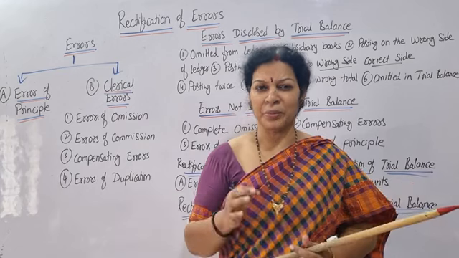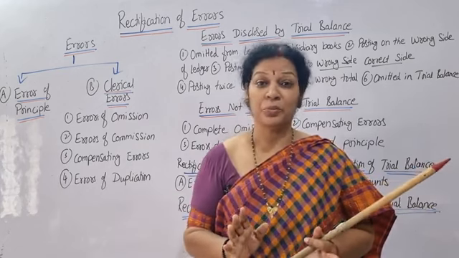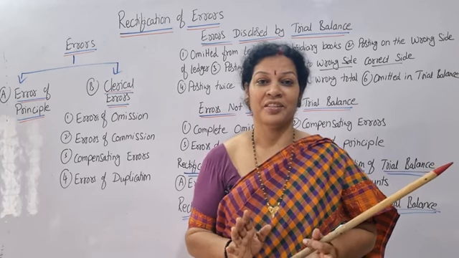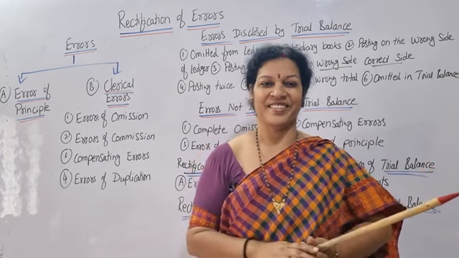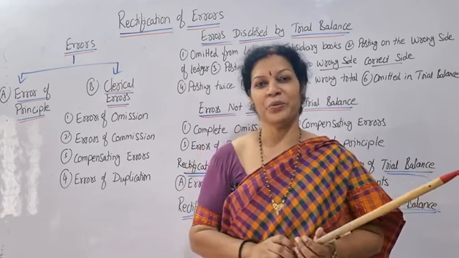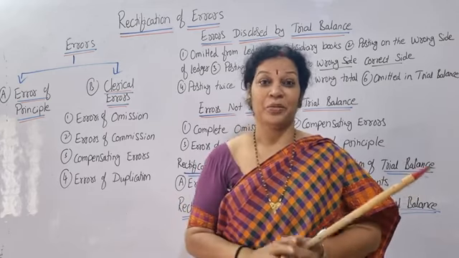Rectification of errors, one of the important chapters in financial accounting, a basic chapter. You need to be thorough in this chapter. For this, what is required is basic journal entries. If you know how to write the journal entries, then rectification of errors is easy. So you must be thorough.